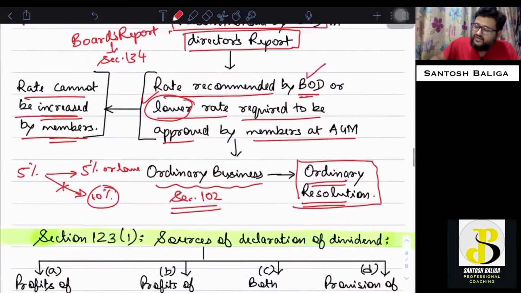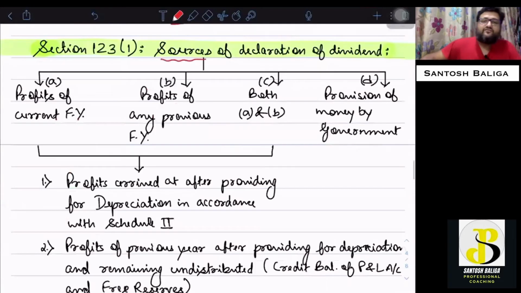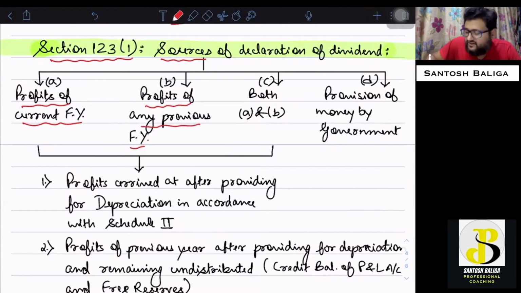Now, what are the sources for declaration of final dividend? That is covered under section 123, subsection 1. First is the profits of the current financial year can be used by the company. Second is profits of the previous financial years can be used by the company. This will be there in the reserves of the company, and these reserves have to be necessarily only free reserves, not any other reserves of the company. And the company may also use a combination of current year profit and previous year profits. That is why it is both A and B.